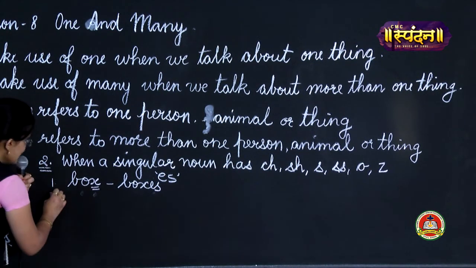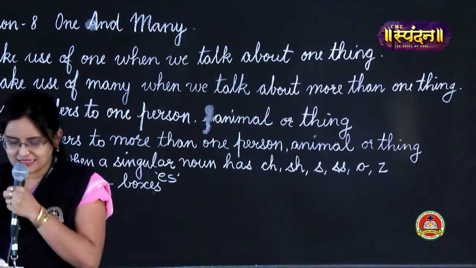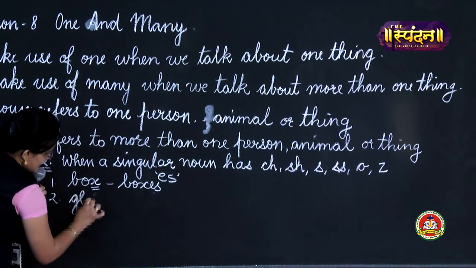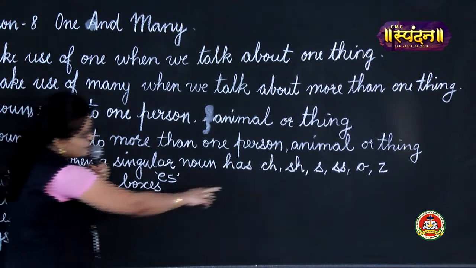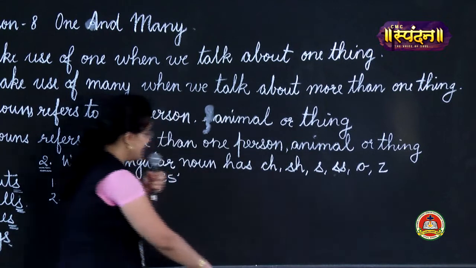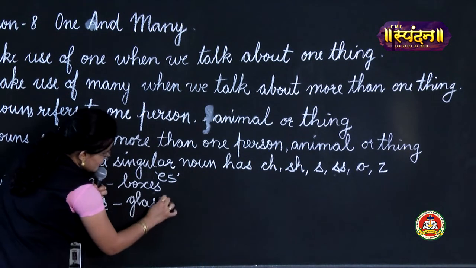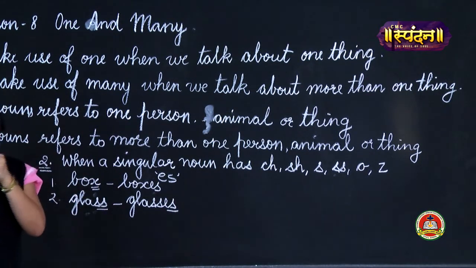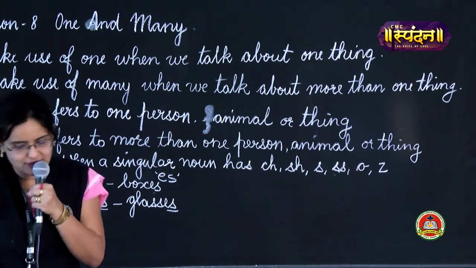Okay. Then the second example: suppose I take glass. It has a double s at the end. Now I have told you that if a double s is there at the end, then what will you add? You will add es to the singular noun to make it a plural noun. Okay, so I have added es to it.